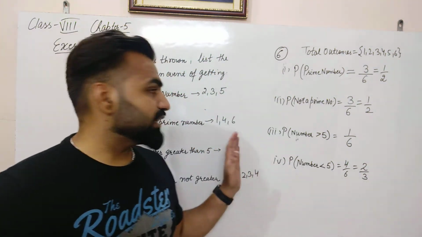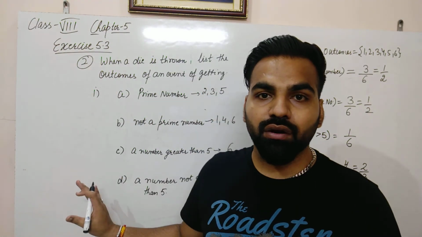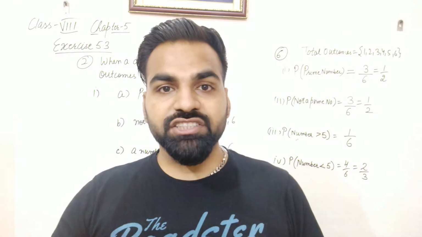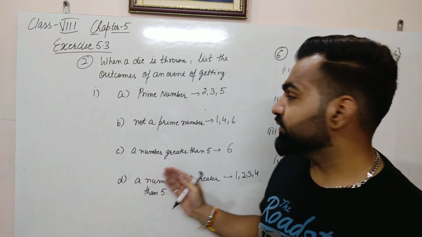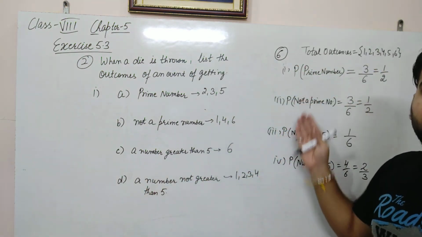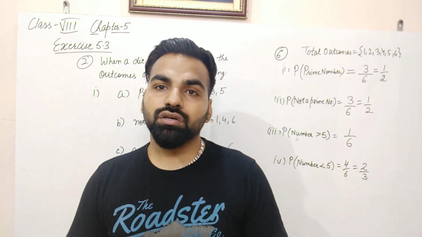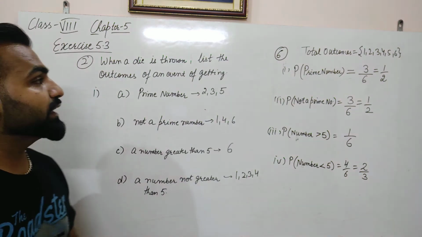Clear? So this is how, first of all, to calculate the probability we have to list the total number of outcomes, then the outcomes for each event. For example, we have listed here outcomes for each event, and after that we will apply the formula of probability: favorable outcomes upon total outcomes. So this was question number 2 and question number 6.